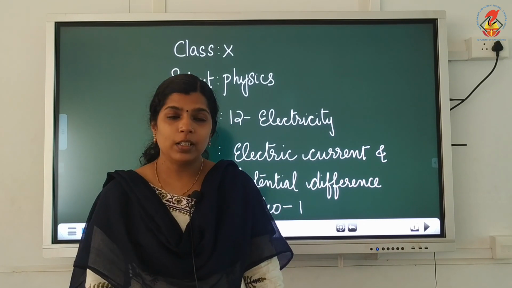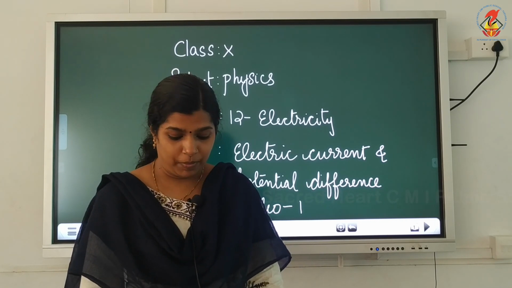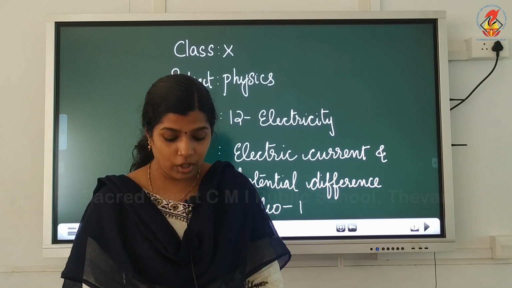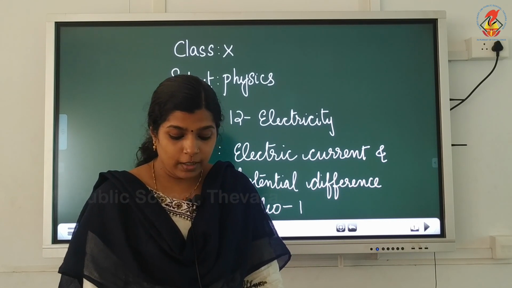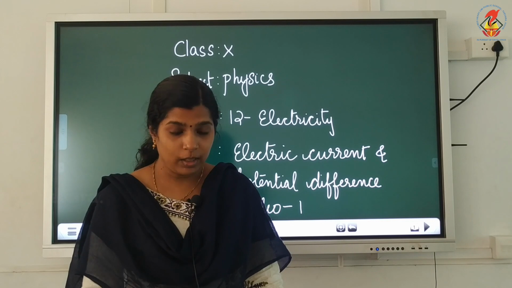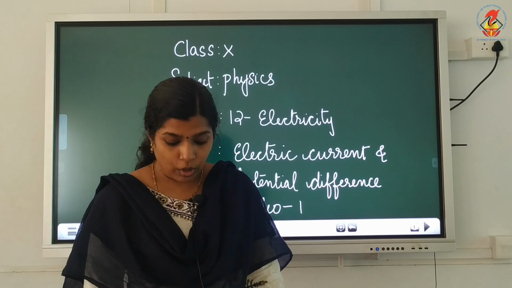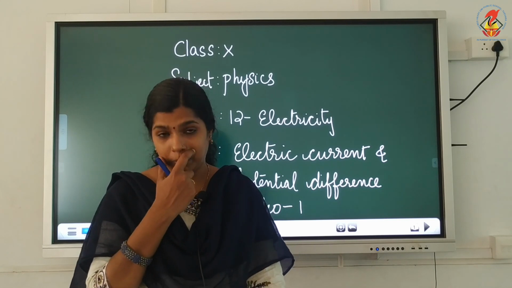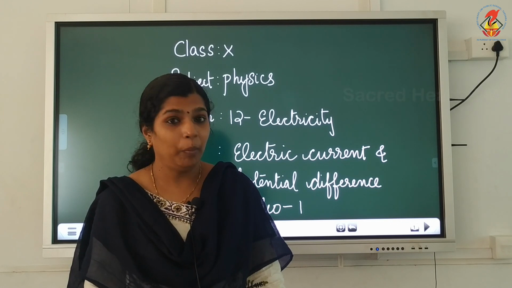So, electricity provides us with a form of energy called electrical energy. It's a convenient form of energy. Electricity is used in our home, industries, and many other places. For example, electricity is used in our homes for lighting bulbs, tubes, and operating different appliances. In industries, we use it to operate different machines.